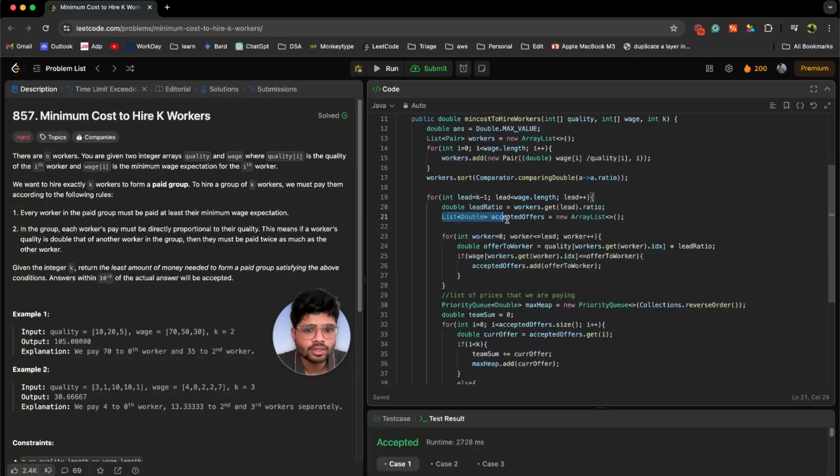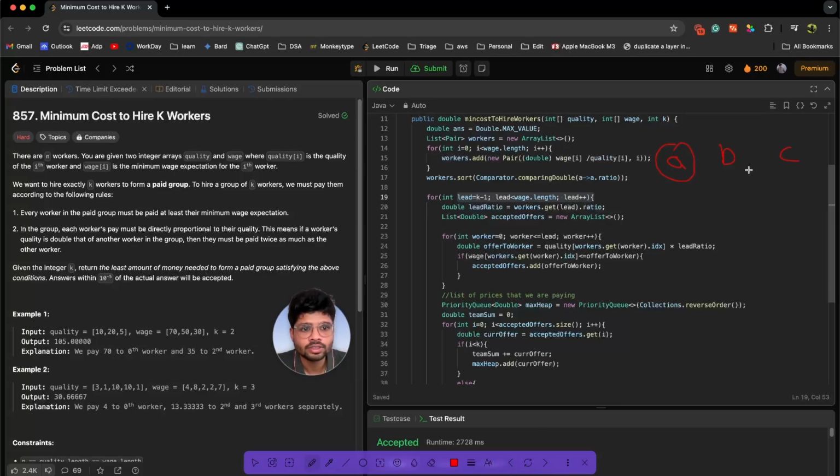We are trying to create this accepted offer list every time for each lead. Initially we had 3 employees A, B, C. If A is lead, we are trying to regenerate for B and C. Let's say the ratios were X, Y, Z and the quantities were A, B, C only. So for A, what was the case? It was AX, AB, AC. And if B is lead, it was YA, YB and YC.